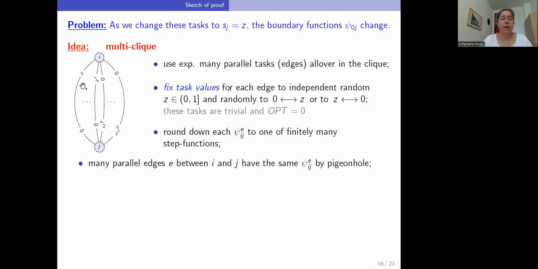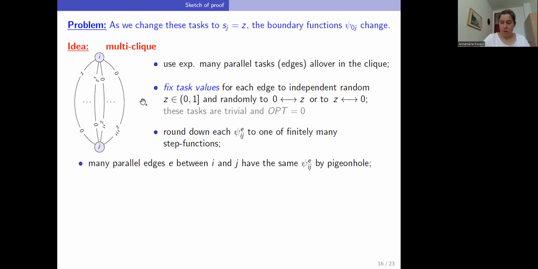This is because the allocation of a task in a trivial instance, that is the psi function basically, is independent of the values of its parallel tasks. So you can think of it as if for this fixed pair of machines, we already knew the psi functions of the edges and selected the random Z values, or set the task values for this pair of machines, only after that.